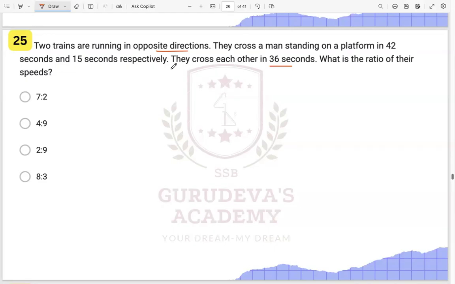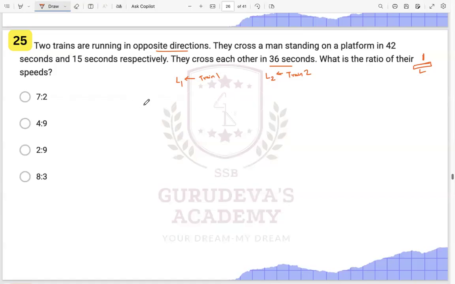Okay, so for this particular type of question, what do we take? The length, the distance, we take it as the length, right? The total distance we take because it is crossing the pole or man, anything. The distance we take as the length of the train. So let L1 be the train 1 length, and L2 the train 2 length. So we have two things.